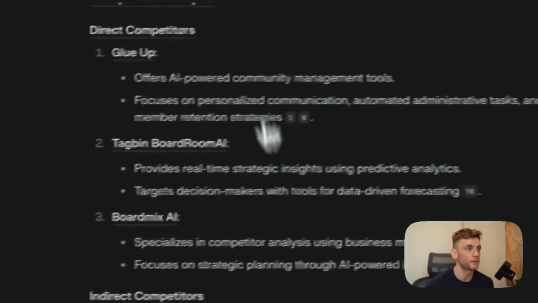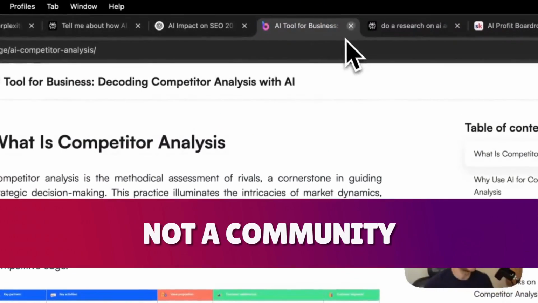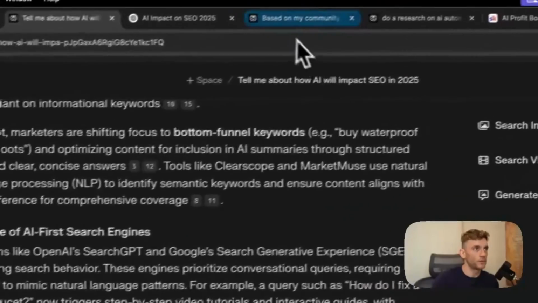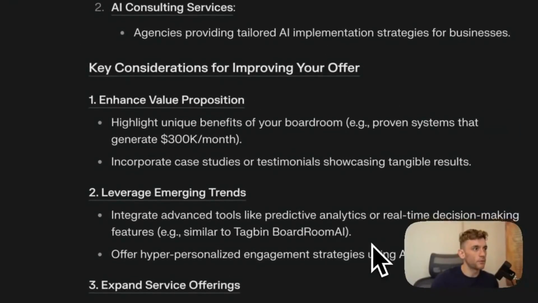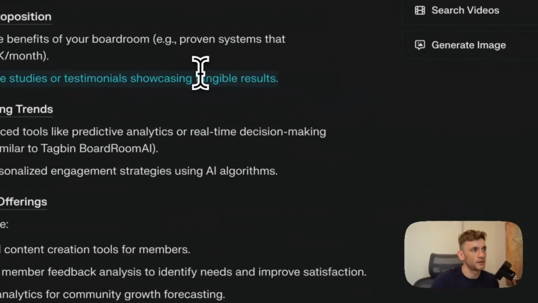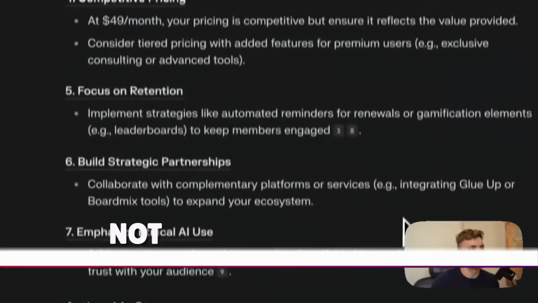Like, for example, BoardMix, that seems to be more like an AI tool, not a community, so it's not really a competitor. Not very useful, honestly. I would definitely say the SEO report is much more useful than the AI community report that's come back to us. Then it's given us key considerations for improving your offer, and we've already incorporated a lot of this stuff on the page, so that's not very useful either.